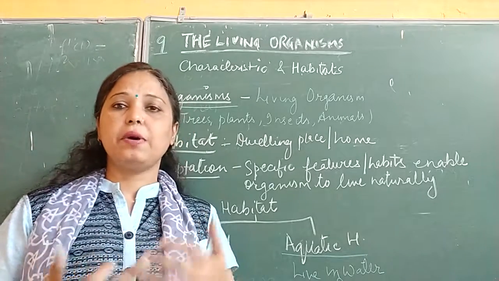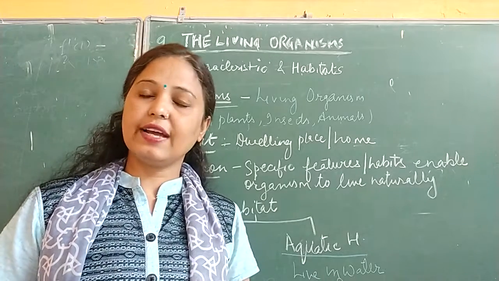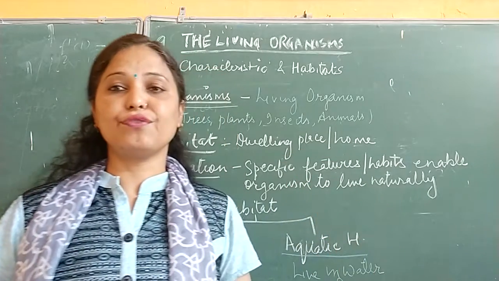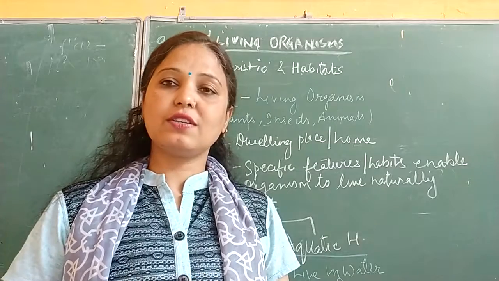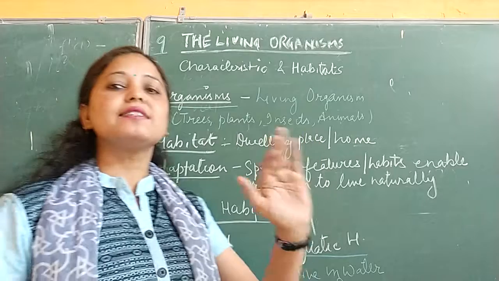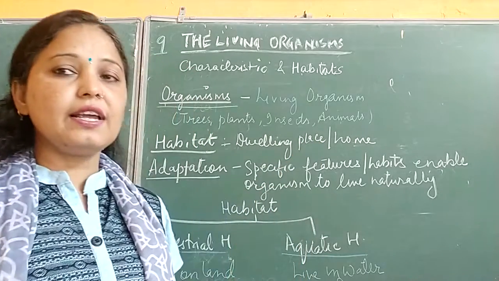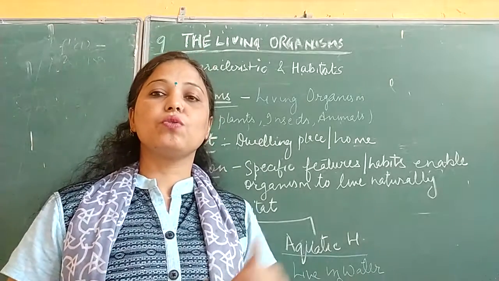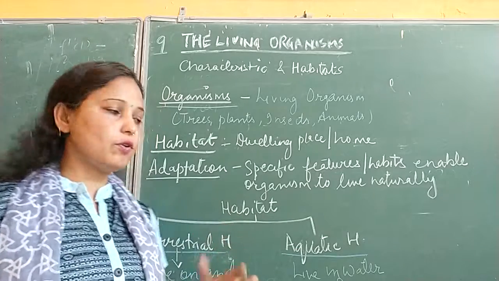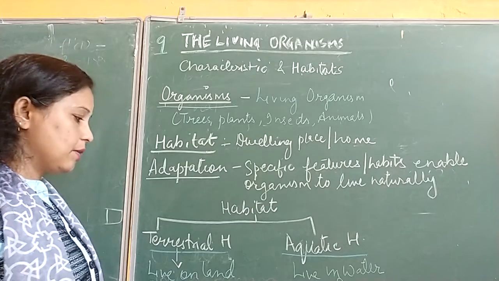Now, next is that we are living things, but directly or indirectly we depend on non-living things, because we get our food from plants. Plants are living things, but how do plants prepare their food? They need air, water, and sunlight, and they get everything from nature, by which they are able to do the process of photosynthesis and prepare their food. Similarly, other animals, those living in the jungle and nearby, also depend directly or indirectly on nature.